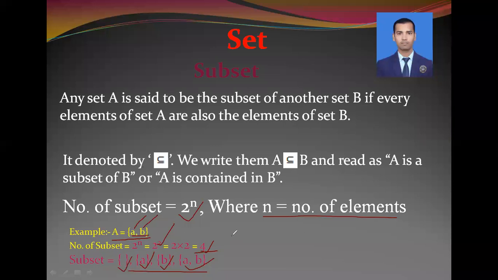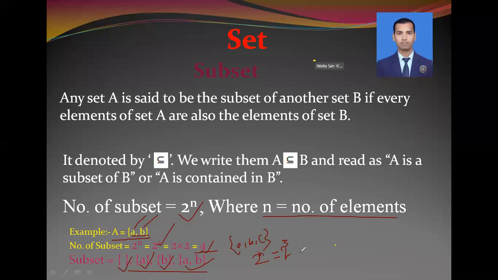In the same way, if we are given a, b, c, in this condition we have 3 elements. So the number of subsets is equal to 2 to the power n, which here is 2 to the power 3, because the number of elements is 3.